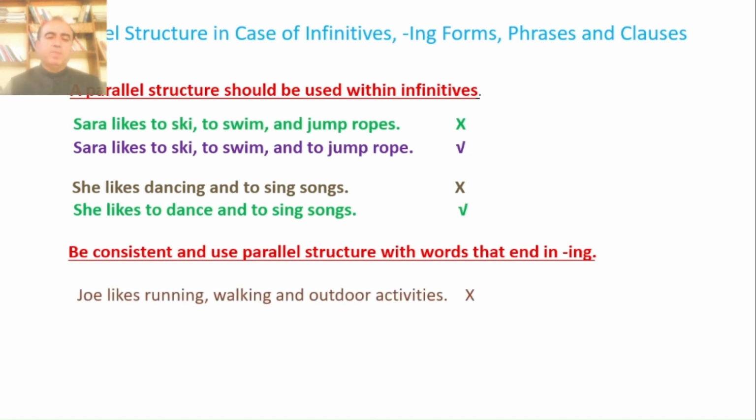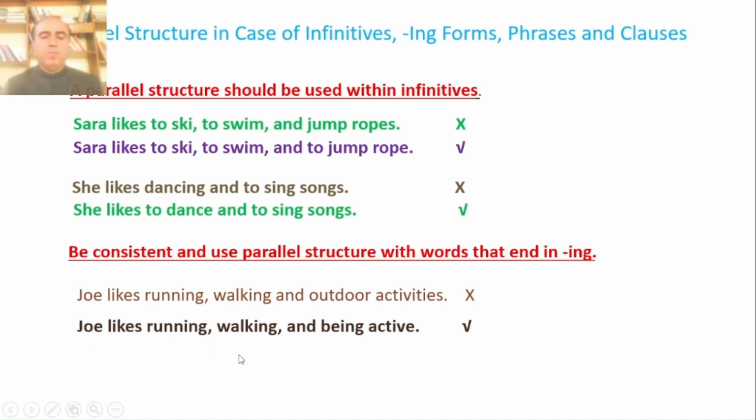Here are the cases. Joe likes running, walking, and outdoor activities. You see, here we have used ing form, running, then walking, and after and we have used outdoor activities. This is a phrase. So ing forms or participles have been paralleled here with outdoor activities, which is a phrase. So this is an error. What can it be like? Joe likes running, walking, and being active. Now they are in the parallel.